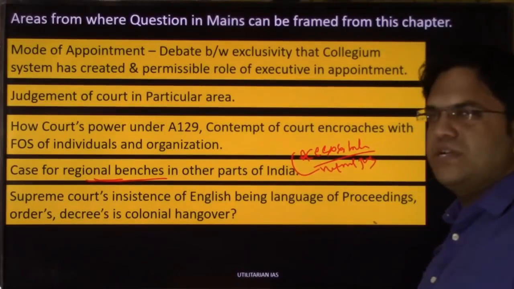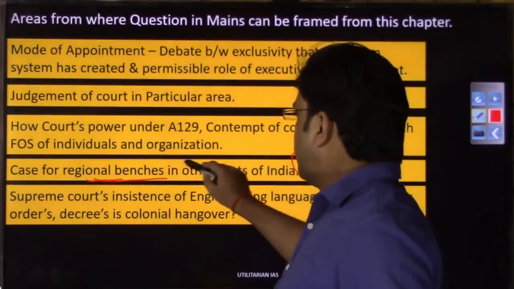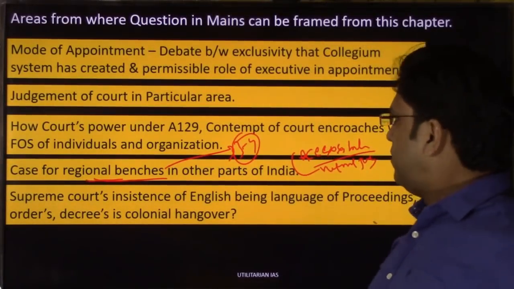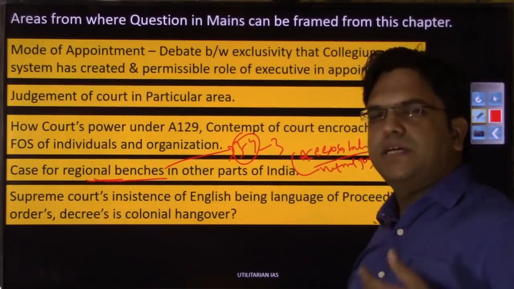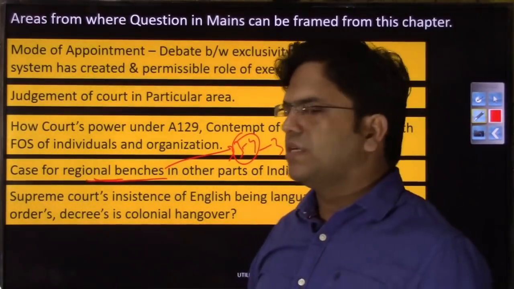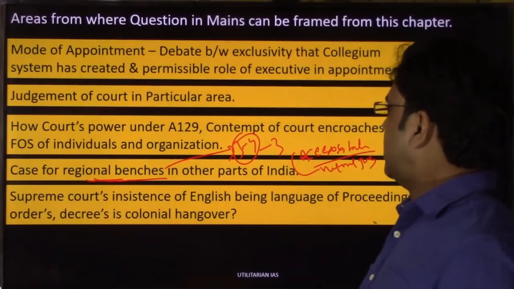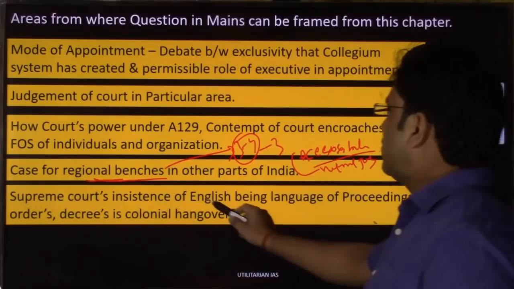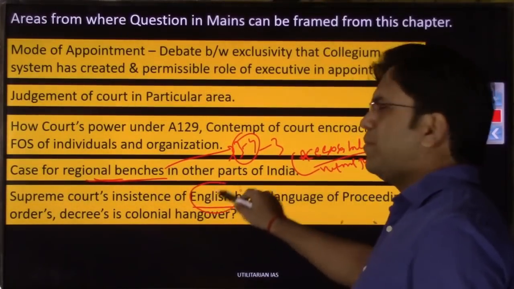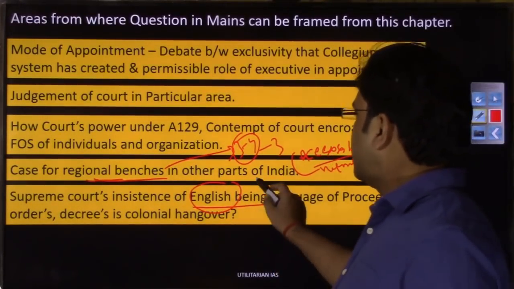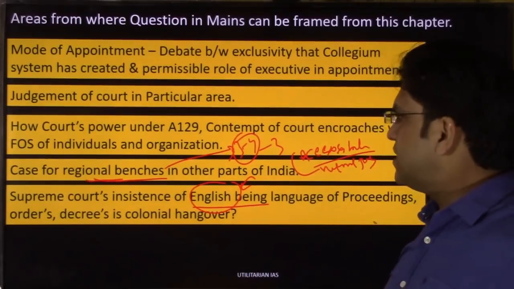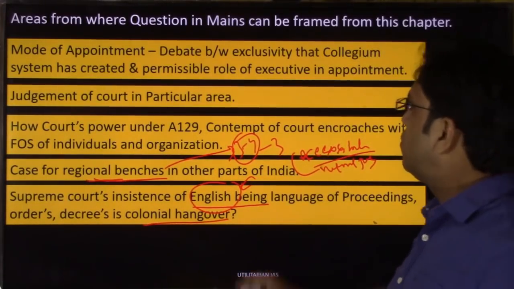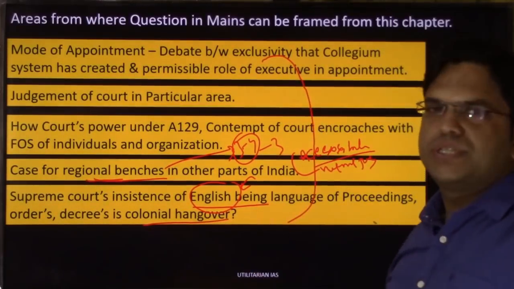As I already told you, if in any particular year there have been 3-4 editorials or op-eds written in The Hindu or in any of the important journals that UPSC looks into, then you can expect that a question can be asked on that too. Then on language policy: why is the Supreme Court insisting on English? Is it a colonial hangover or is it something else, right? So from all these areas a question can be asked.